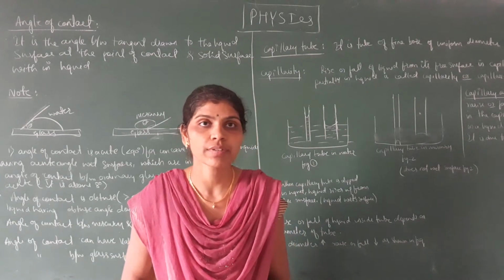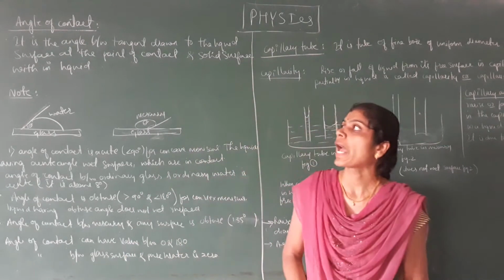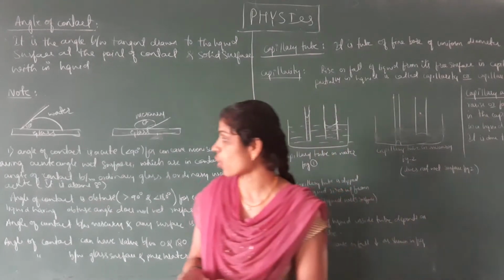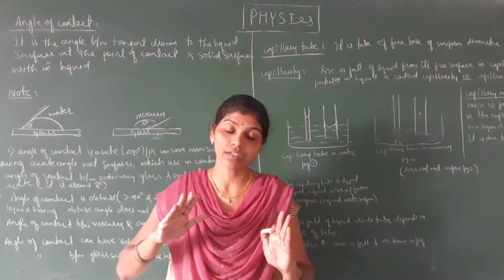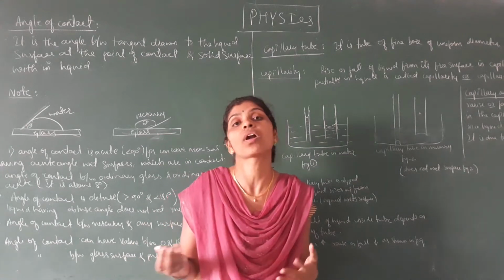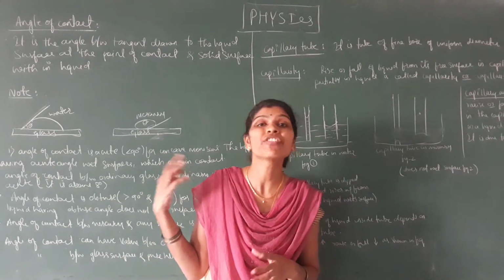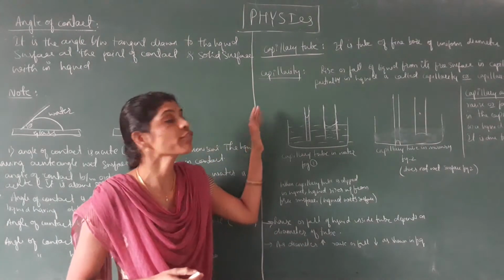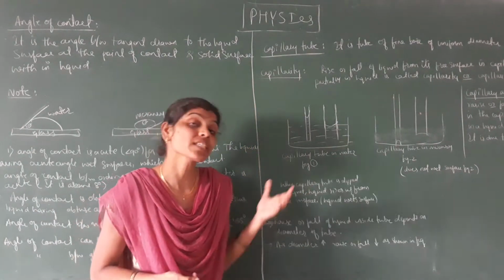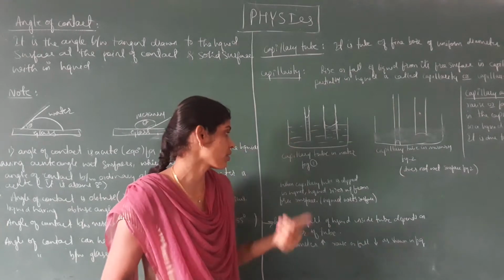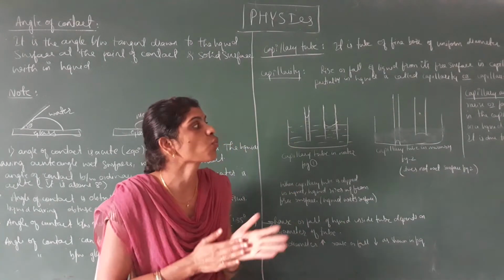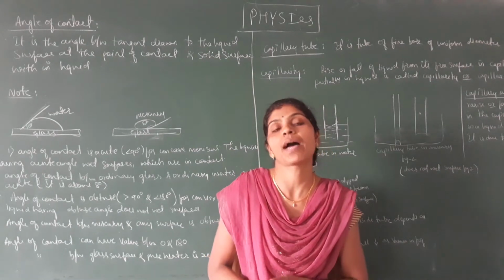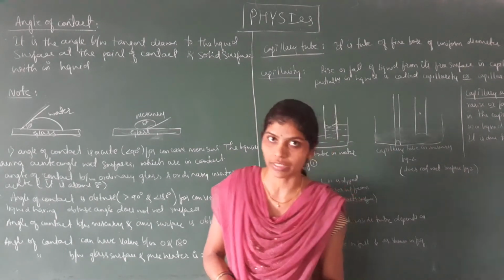In today's class, we are going to discuss angle of contact, what is the meaning of angle of contact, and how the angle of contact takes place in case of water and in case of different liquids. Next, we are going to discuss the meaning of capillary tube and capillarity, what is the meaning of capillary action, and some examples of surface tension.